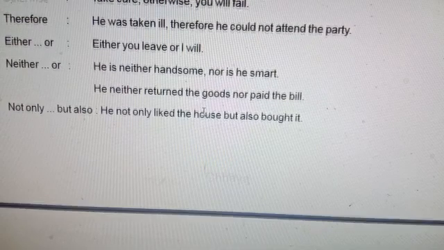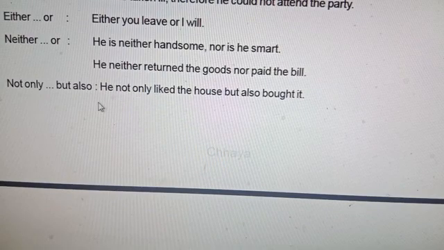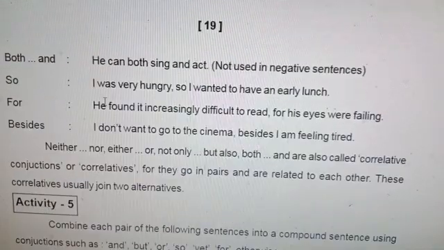So, he not only liked the house but also bought it. He did not like the house. If we break it, he did not buy the house. It is joined by the coordinator not only but also. So the sentences are compound sentences.